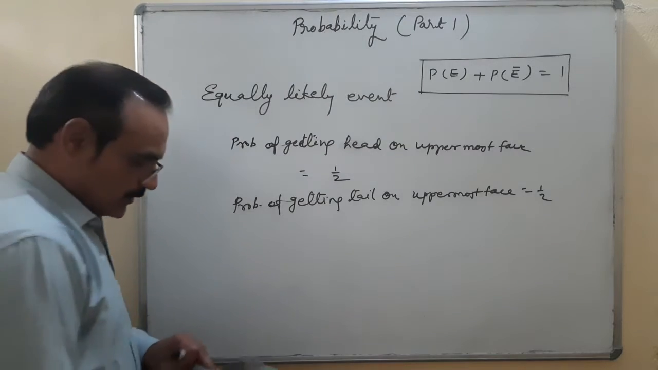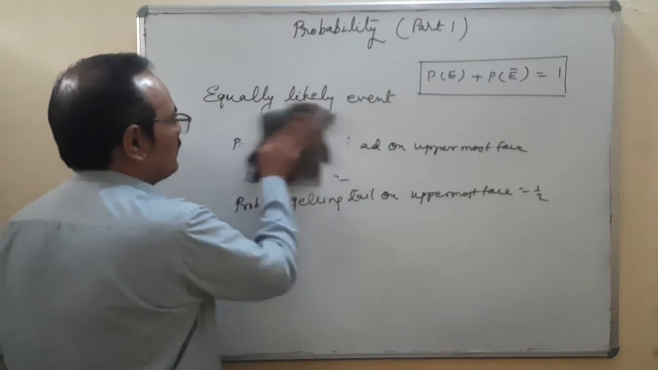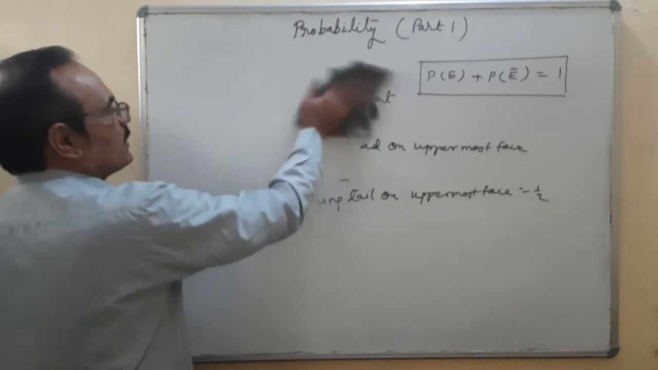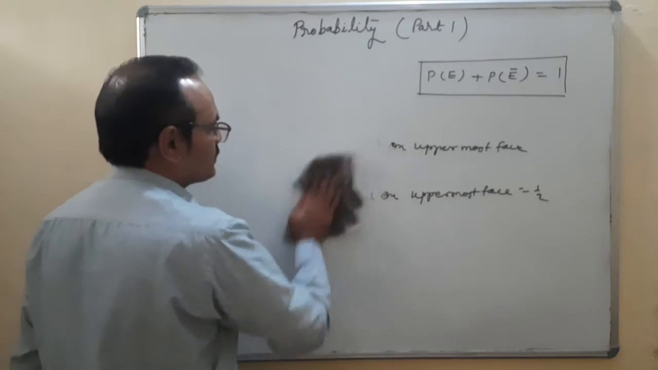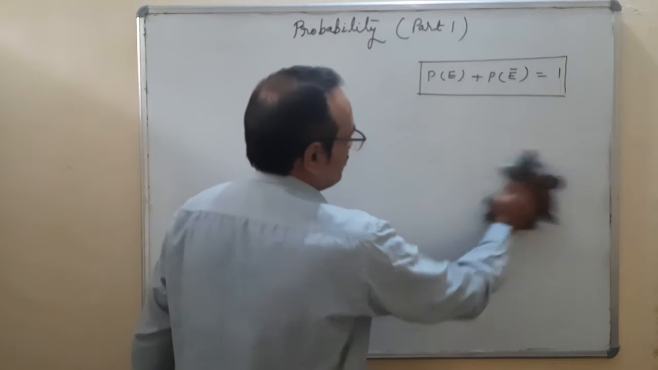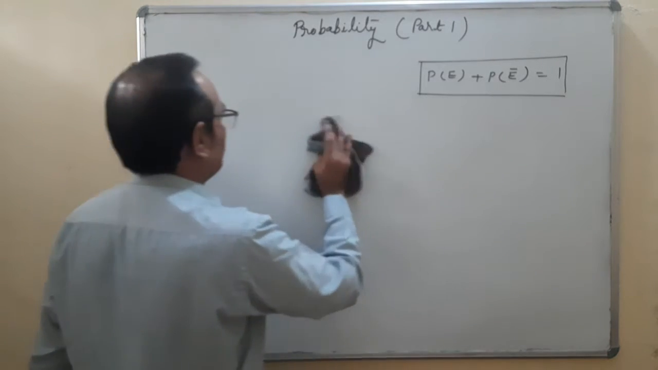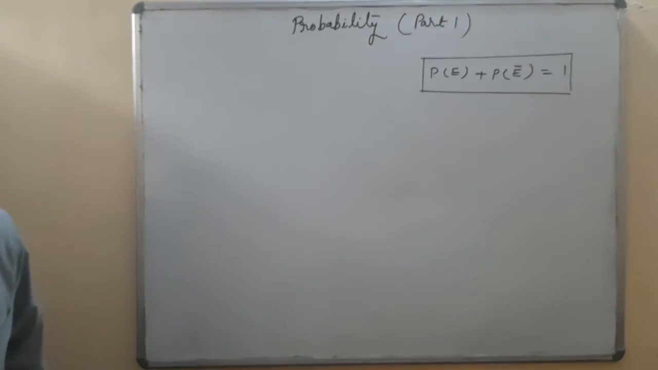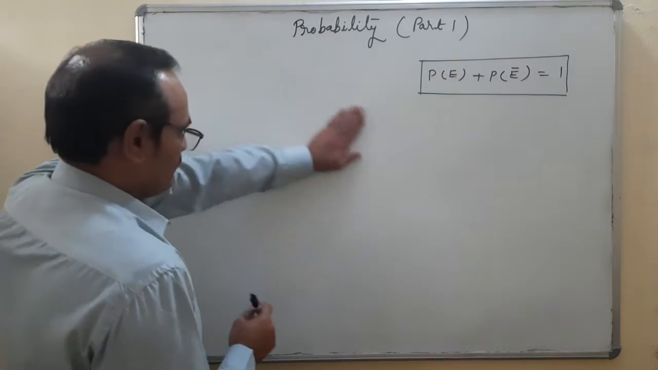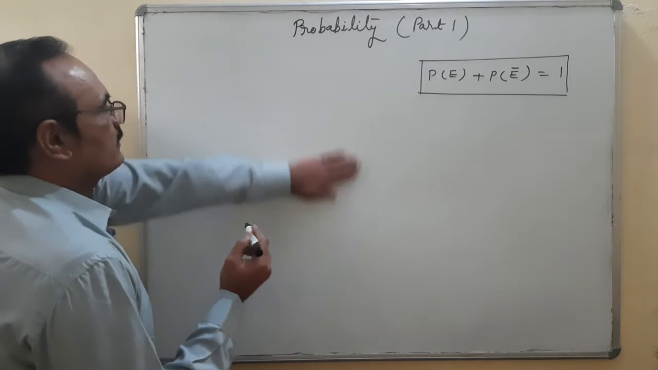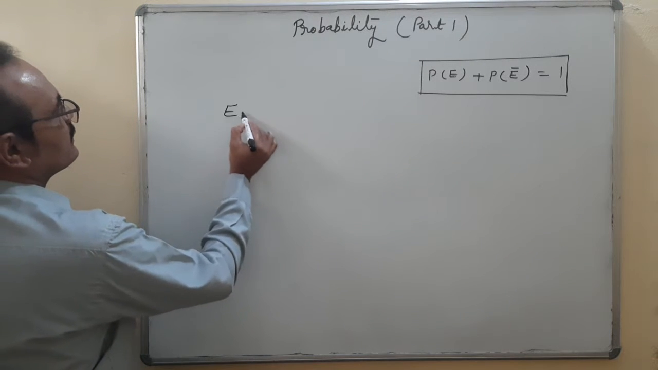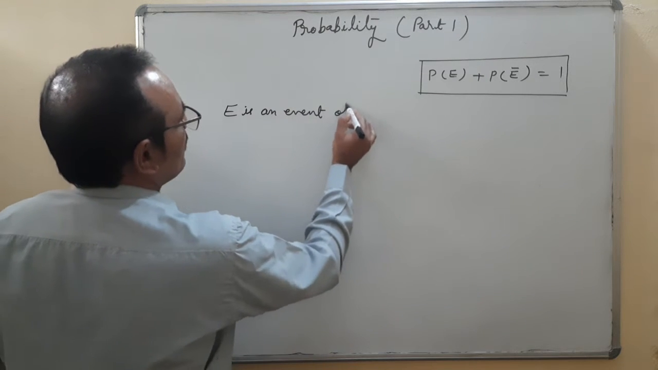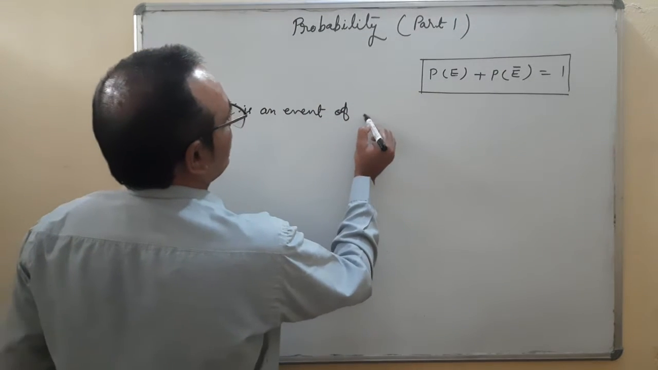Now coming to the basic formula: required probability is equal to the number of favorable outcomes upon the total number of possible outcomes. But here, suppose I am writing here, E is an event of an experiment.